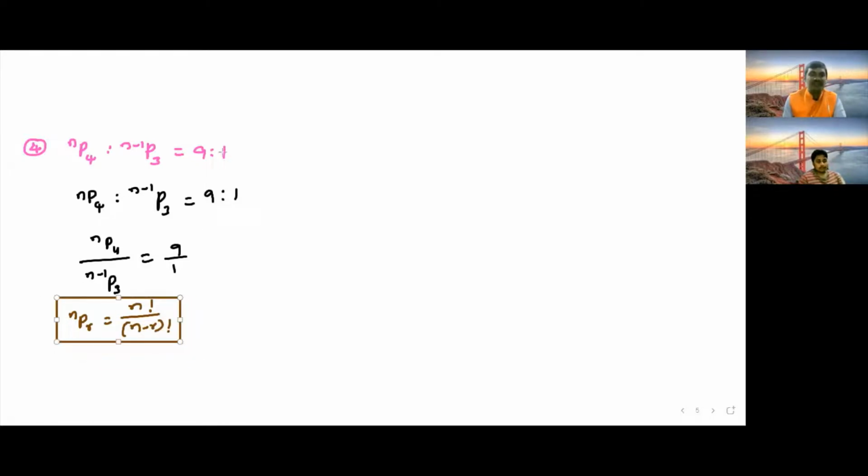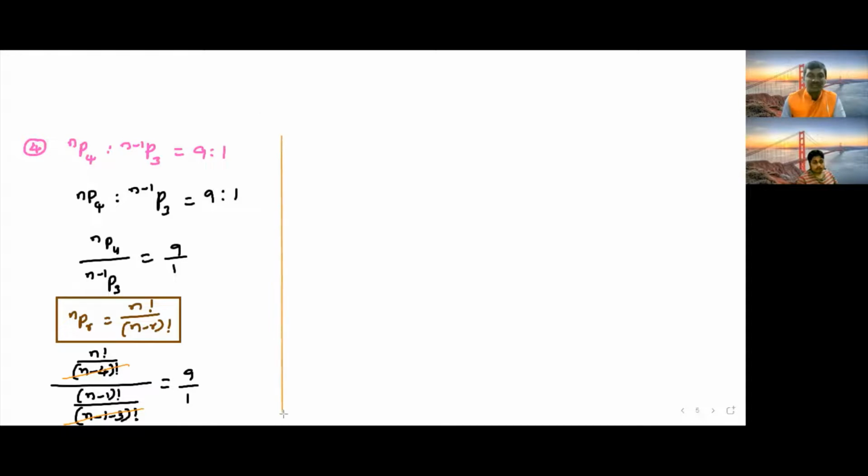So if we use this formula here, nP4 is nothing but n factorial divided by (n minus 4) factorial, whole divided by again (n-1) factorial divided by (n minus 1 minus 3) factorial, is equal to 9 by 1. Observe carefully: n minus 1 minus 3 is n minus 4, so (n minus 4) factorial and (n minus 4) factorial we can cancel.